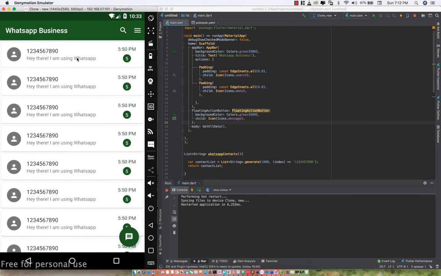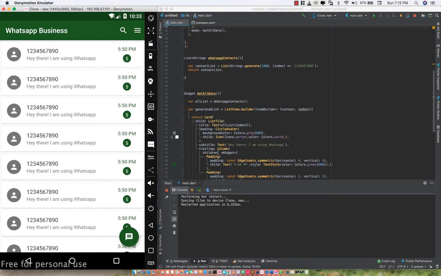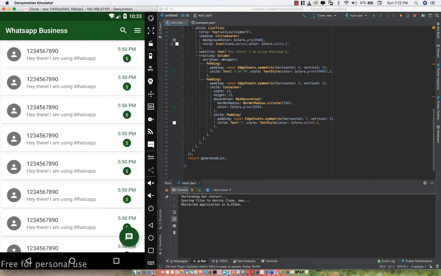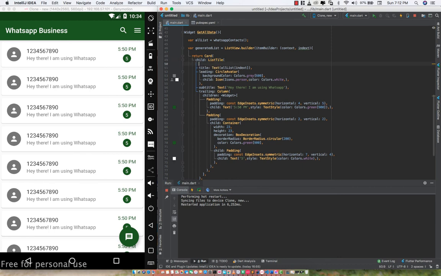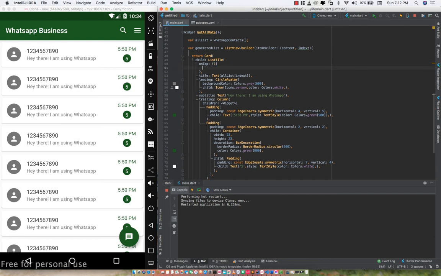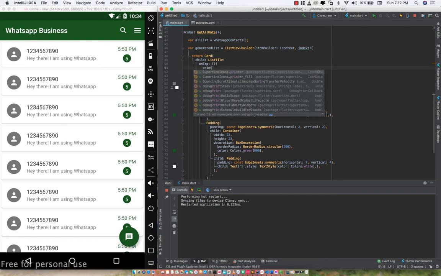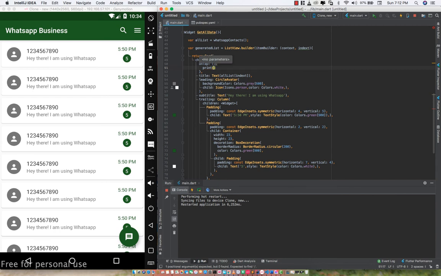You can go ahead and then enable the on press event of this particular list style. So you can come up here, you say onTap. So on tap, what should happen? I could say that with this onTap, I just want to print, let's see from the console. So I just want to print something, right?